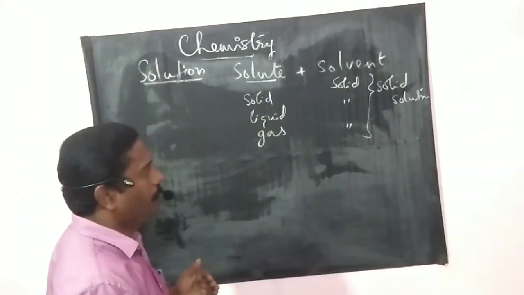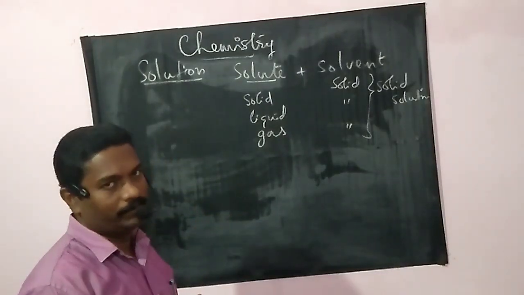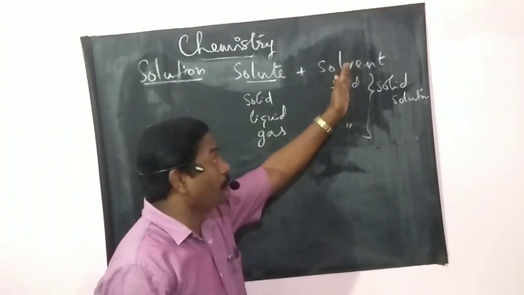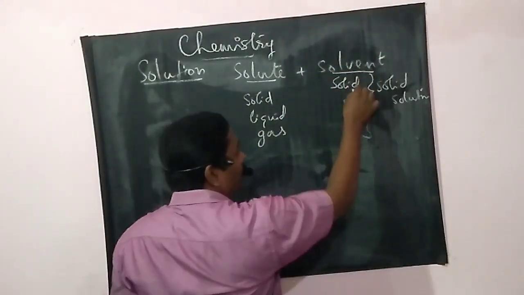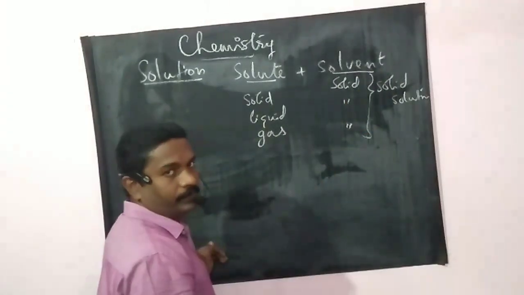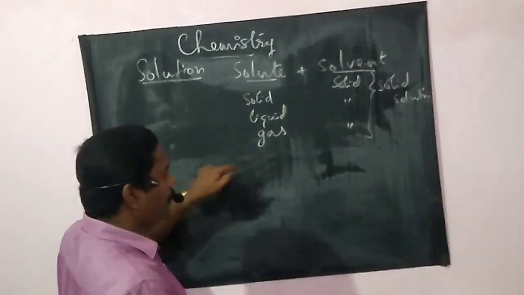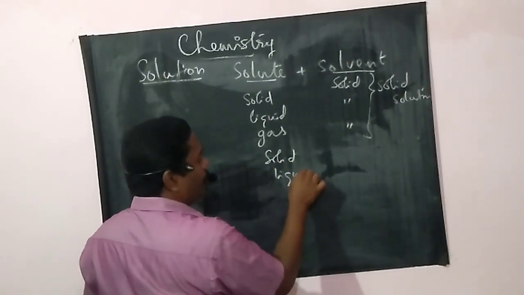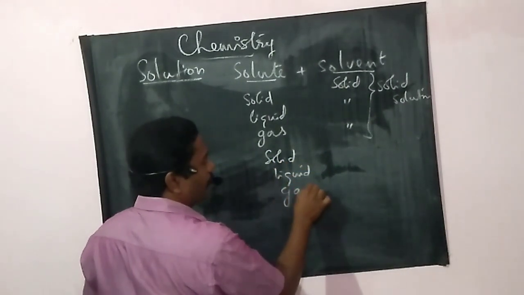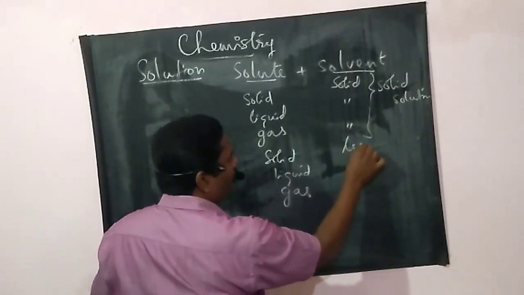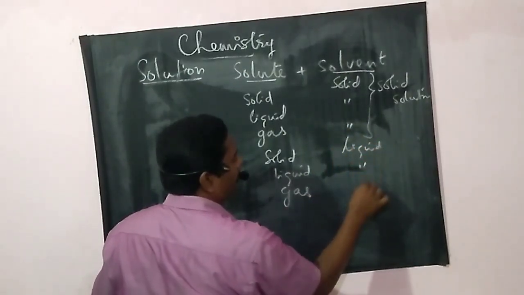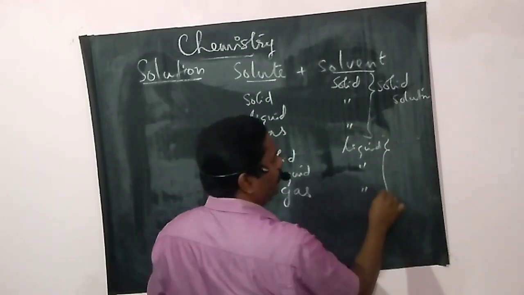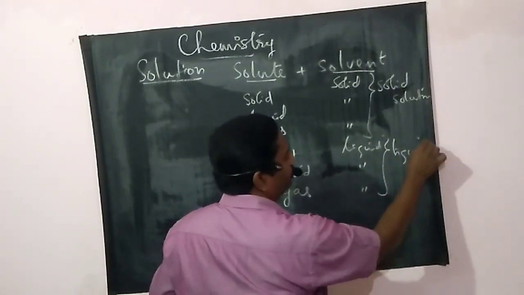And see, another type: if the solvent is liquid, but the solute may be solid, liquid or gas. Here the solvent is always liquid. This is called liquid solution.